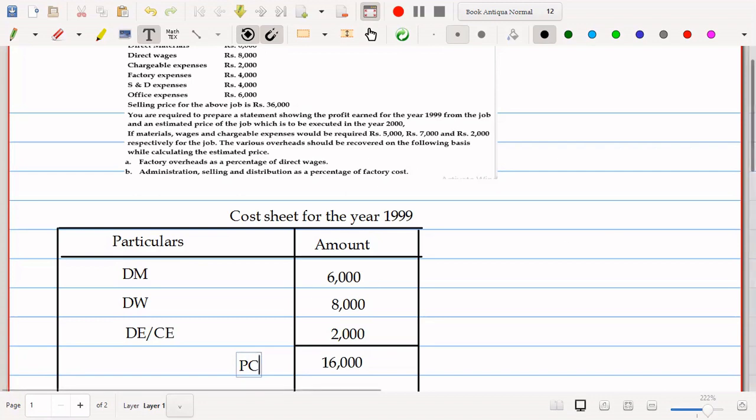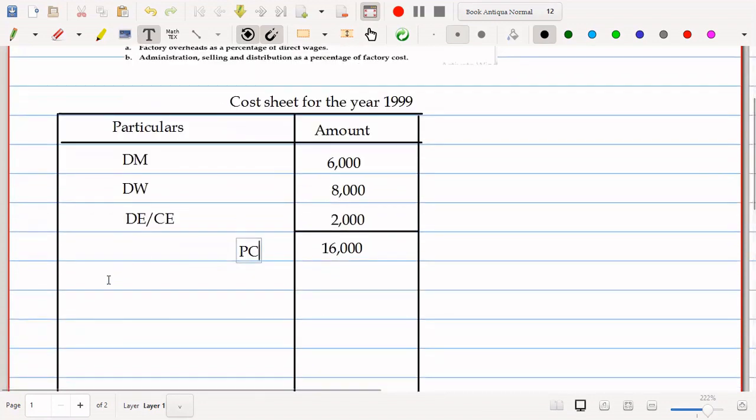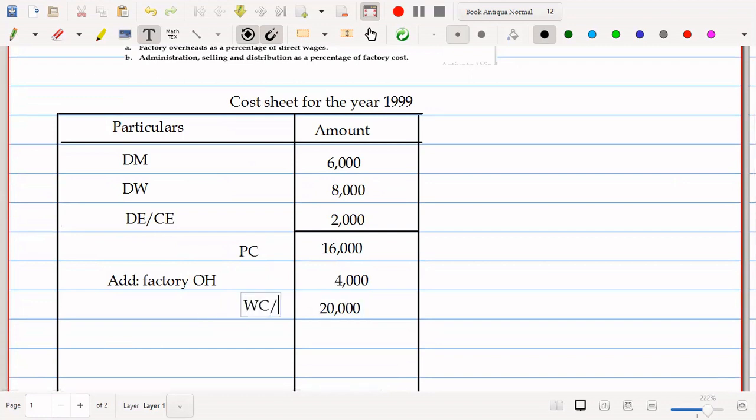And now let's add factory overhead. Factory overhead given in the problem is 4,000. Take it quickly. 4,000. When we add this, it comes to rupees 20,000. And this is works cost or factory cost.